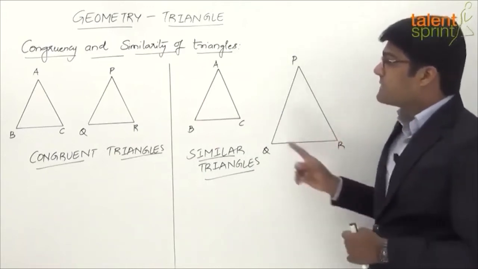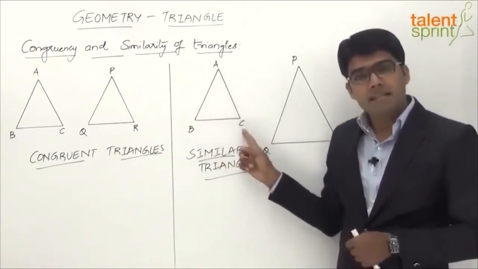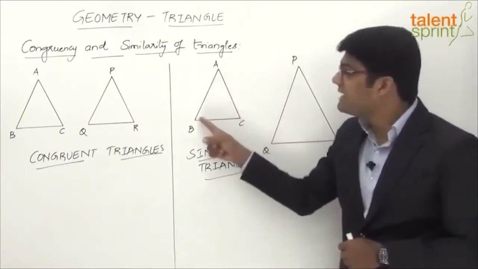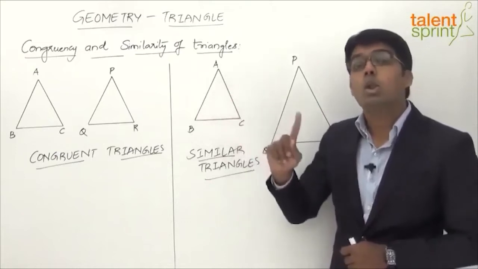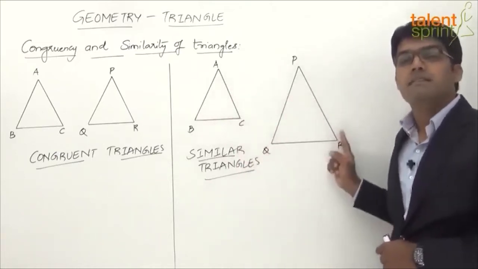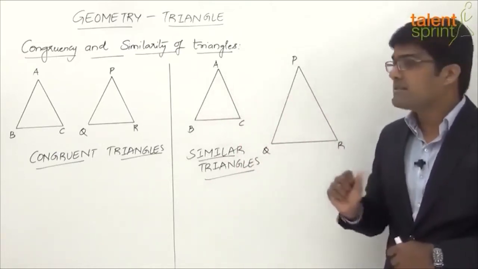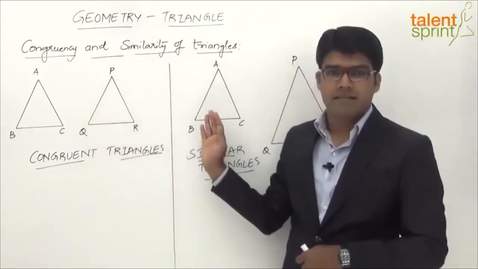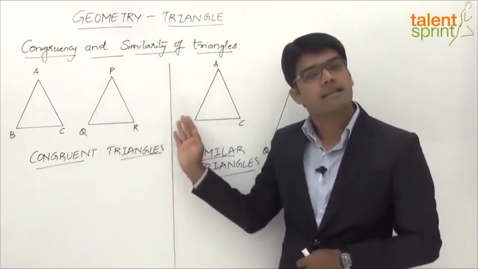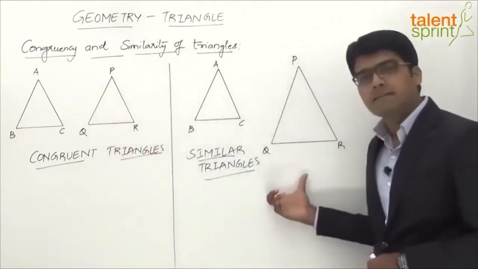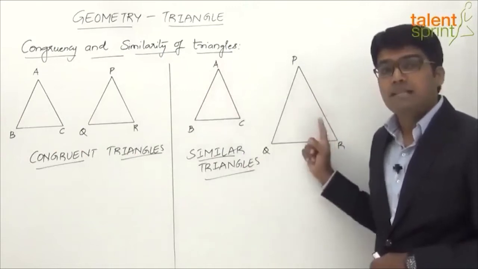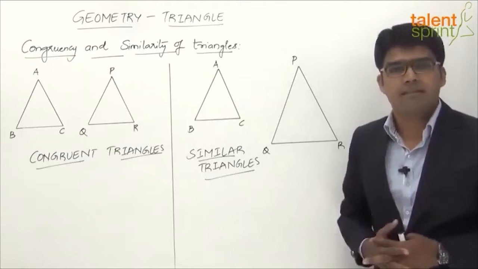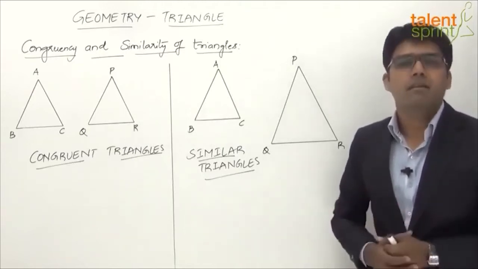The point to be noted is that the three angles of the triangle ABC will be equal to the three corresponding angles of the triangle PQR, but the three sides of the triangle ABC will not be equal to the three corresponding sides of the triangle PQR. So the other difference here is, in congruent triangles, the three angles are equal to the three corresponding angles in the second triangle, and the three sides are equal to the three corresponding sides of the second triangle. But in similar triangles, the angles are equal in both the triangles, but the sides are not equal. But they are proportional, right? The sides are not equal, but they will be in proportion.